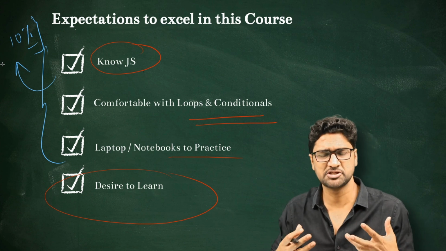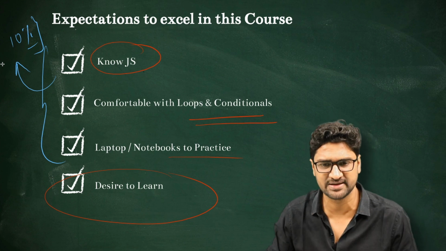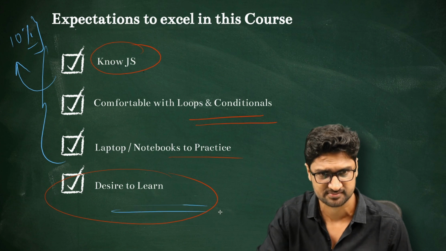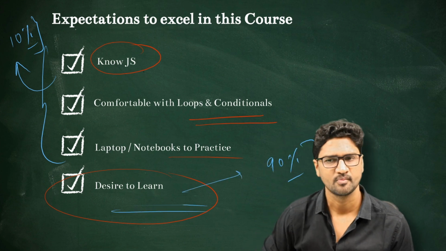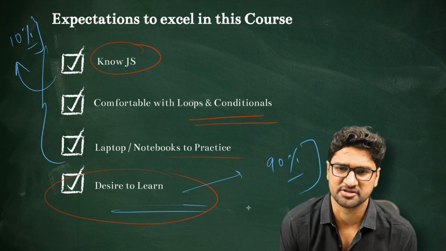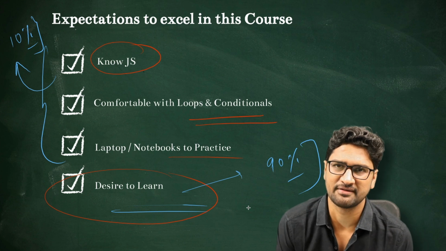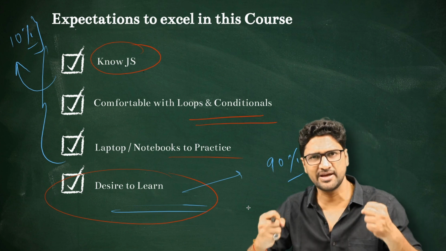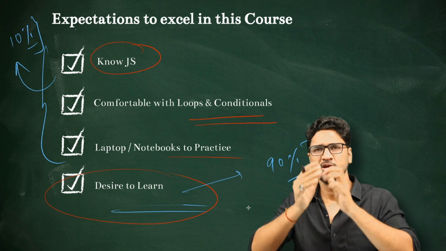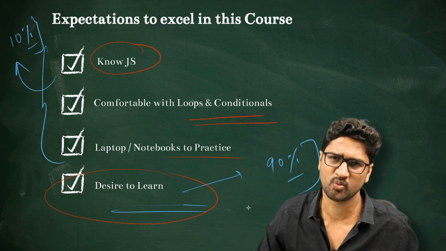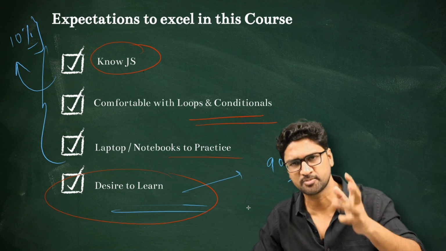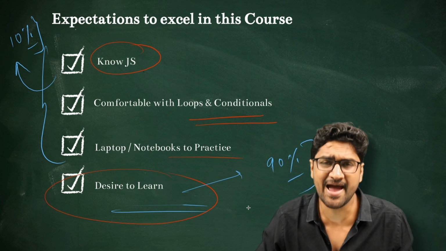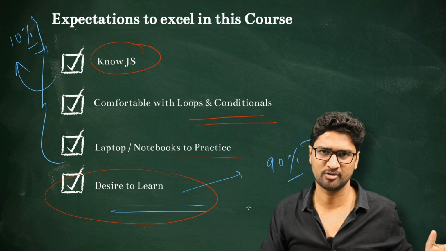The biggest motivation, or the biggest reason for you to excel, would be the fourth one, which accounts for 90% of the motivation. The 90% result will come when you have the desire to learn. The only thing which will make you succeed in this course is that you make sure you're watching all the sessions properly, doing all the assignments, solving all the problems that I'm doing here, and not leaving anything for the backlog.